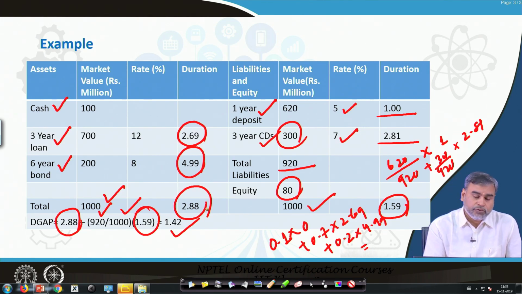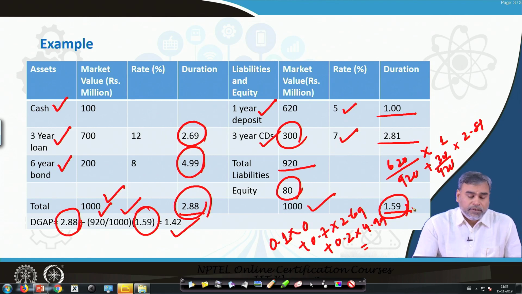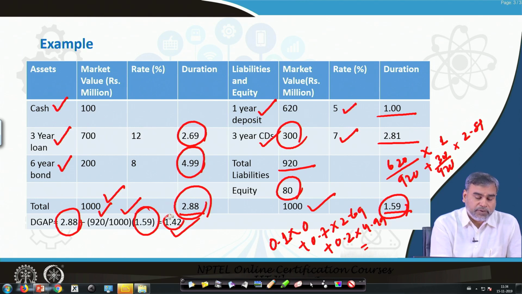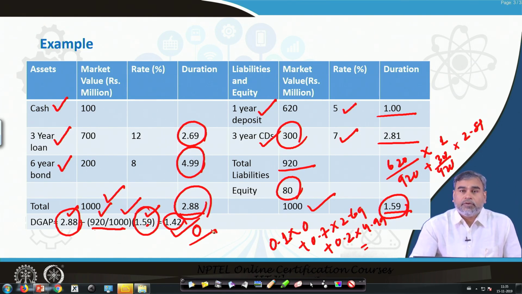If the duration gap is 1.42, now there is a gap, because this is 2.88 and this is 1.59. But our objective is to make this particular value 0. If you want to make this 0, then obviously this particular value should be more than this value. By that, if you multiply this one here, then it will be equal to this, and this is basically a fraction. If this fraction multiplied by this value is equal to this value, then this particular duration gap will be equal to 0.